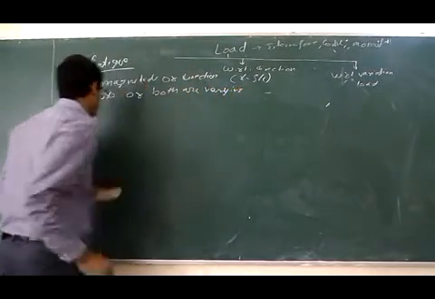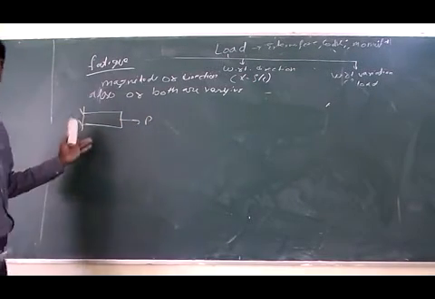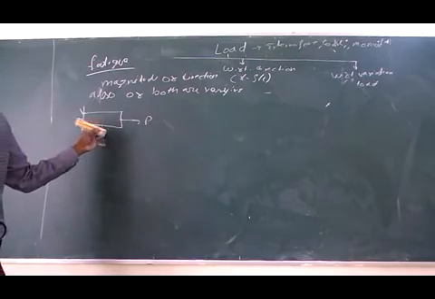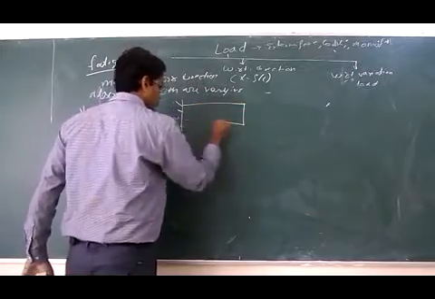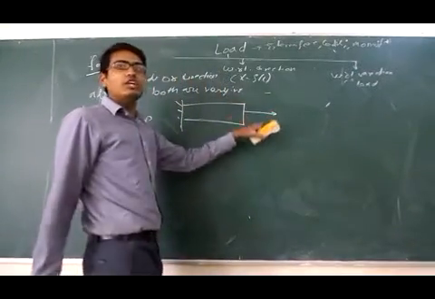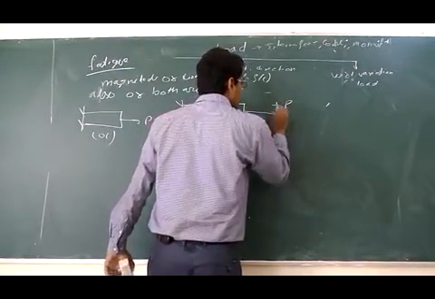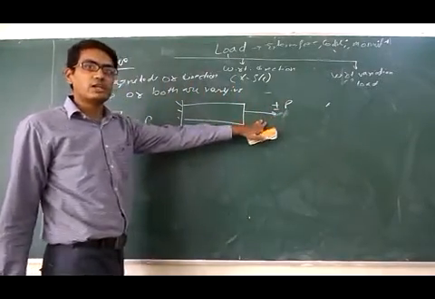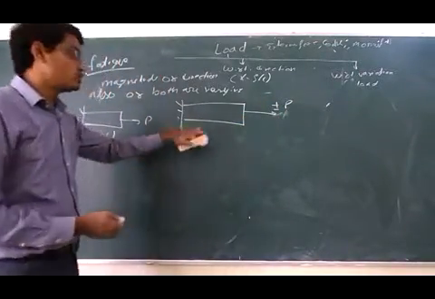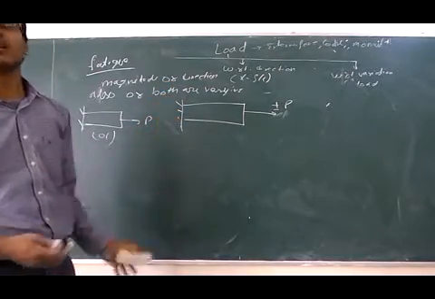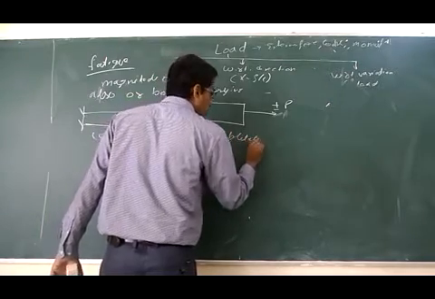Let us consider an example. Suppose this is a part. Here a load P is acting. This is simply a static load. Now consider another case, diagram B. Here the load P is varying from plus P to minus P. One time its direction is positive, that means tensile, and another time its direction is reversed, which is compressive. So it is fluctuating from tensile to compressive, its direction is changing, so we can say that it is a completely reversed load.